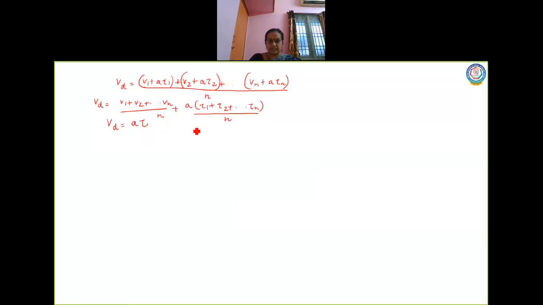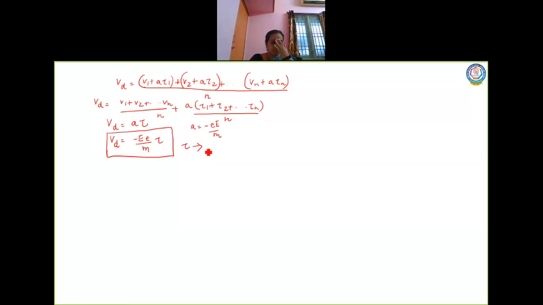What is the value of acceleration? Acceleration is equal to minus eE by m. So when I substitute, the equation for drift velocity is given as Vd is equal to minus eE by m into tau. Velocity is acceleration into time. So what is this tau?